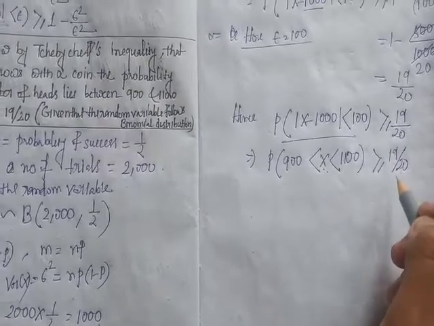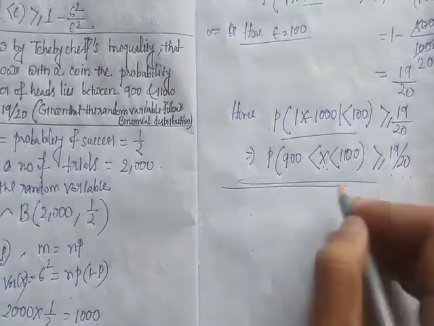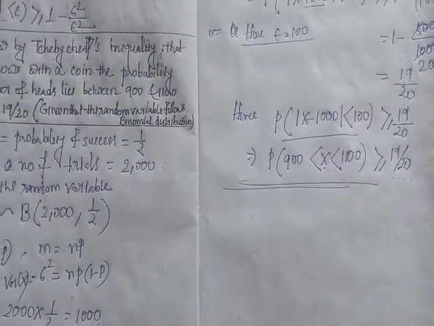So that completes the proof. The question is that the number of heads lies between 900 and 1100, where x is the random variable denoting the number of heads. So the probability is at least 19 by 20. We proved this using Chebyshev's inequality.